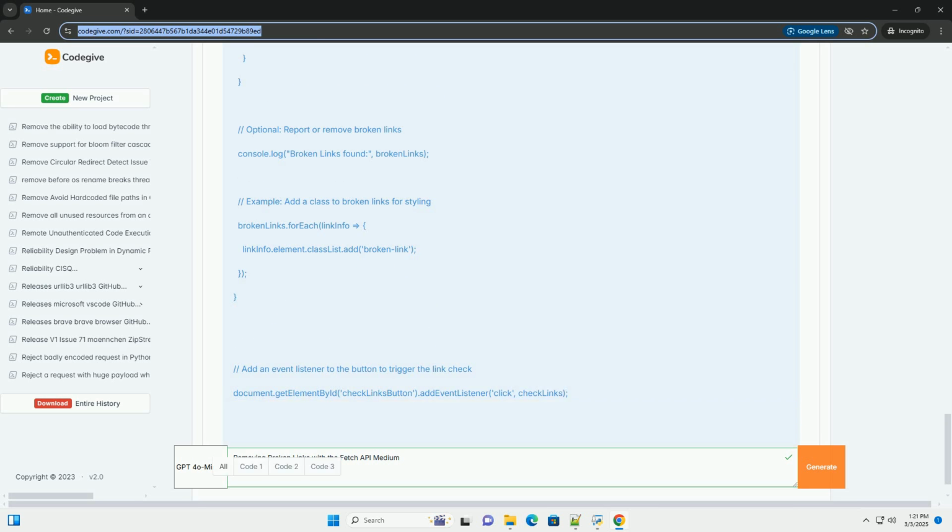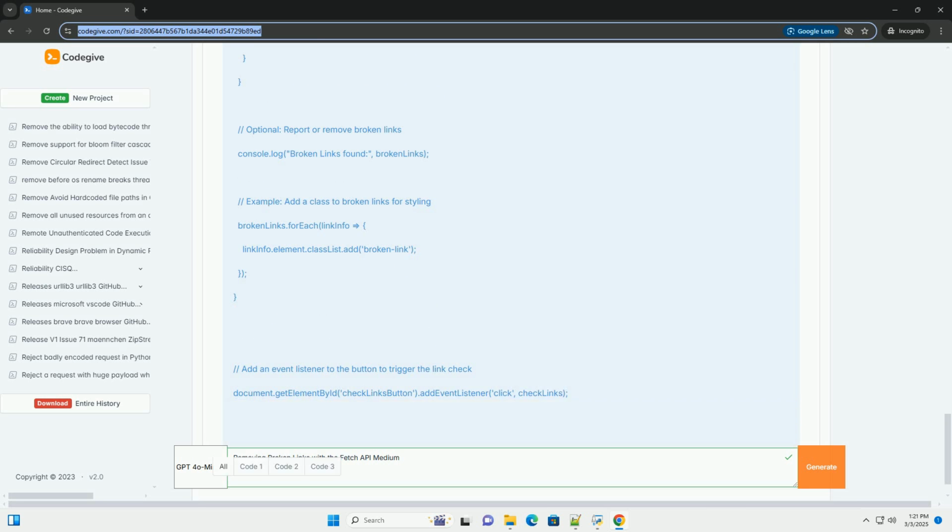5. Report or remove broken links. Based on the analysis, you can report the broken links, for example log them to the console, display them in a UI, or send them to a server, or dynamically remove them from the HTML. 6. Handle CORS, cross-origin resource sharing. Be aware of CORS issues when checking links that point to different domains than your website. This often requires a server-side solution or configuring CORS headers on the target server.